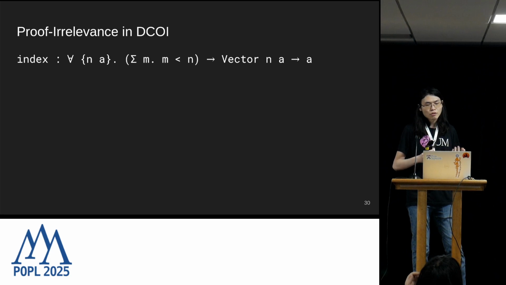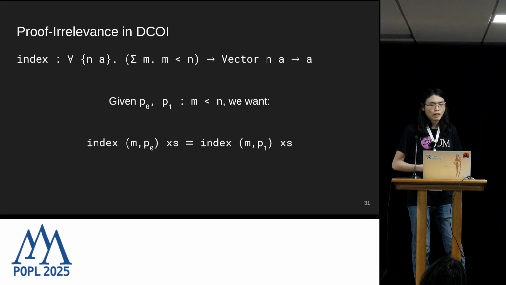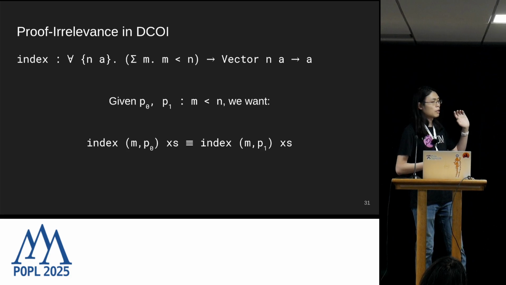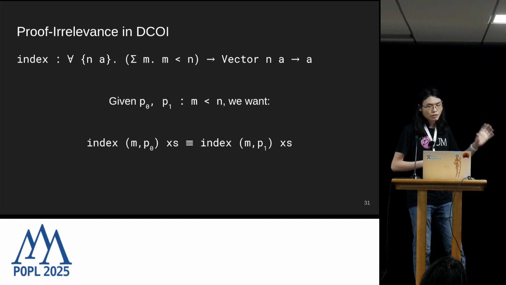Our index function should not inspect how this m less than n proof was created to determine which element to return. And that translates to this property that I'm formally stating over on the slide, which says if we fix the vector xs and we fix the index of the element m that we're trying to retrieve, then it doesn't matter which proof you plug in. You should end up with the same result.